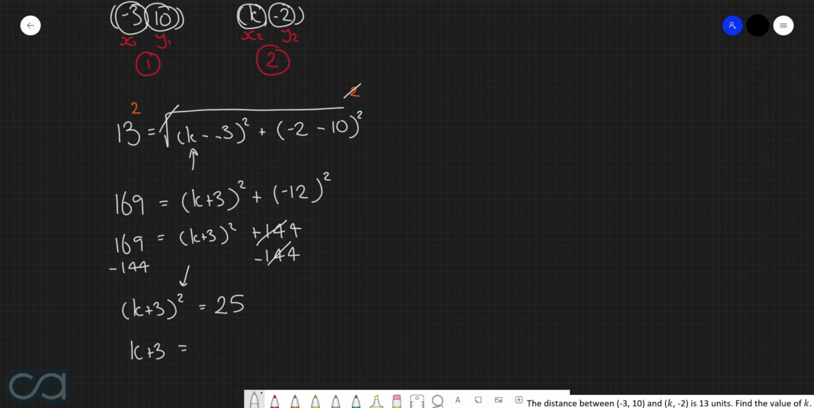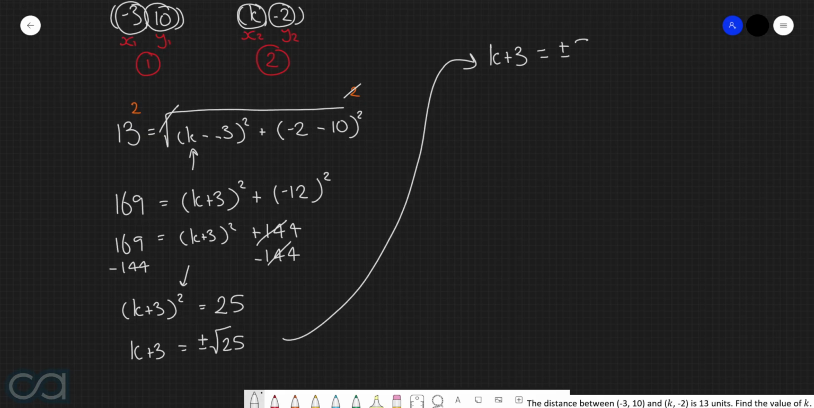But then with the right-hand side, when we take the square root of 25, we have to make sure to take both the positive square root and the negative square root. So this here now turns into plus minus root 25. And of course, root 25 is equal to 5, so we end up with k plus 3 is equal to plus minus 5. Then, rearranging this to get k by itself, we get k is equal to negative 3 plus minus 5, or in other words, negative 8 and positive 2.